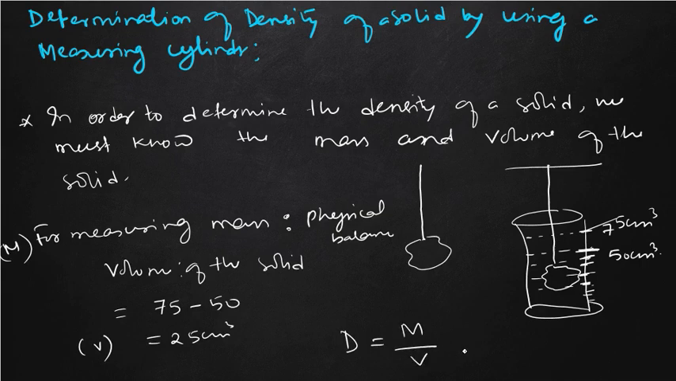Density will be mass by volume. Suppose the mass is some quantity, and the volume is 25 centimeter cube. Then we can easily calculate this. It will be in gram per centimeter cube, that is in the CGS system. Clear? This method can be used to measure the density of an irregular solid, suppose some solids which are in irregular shape.